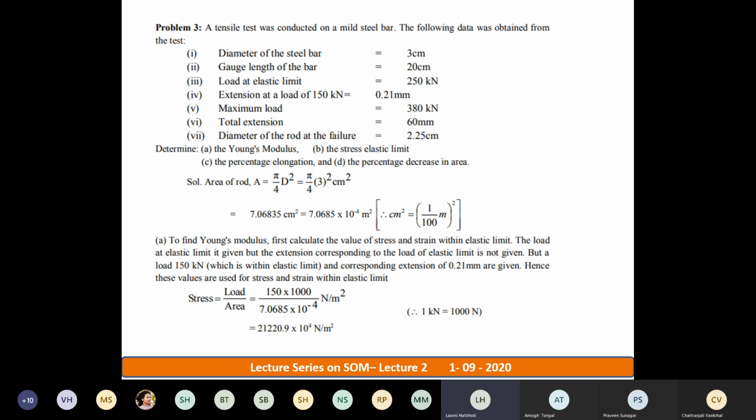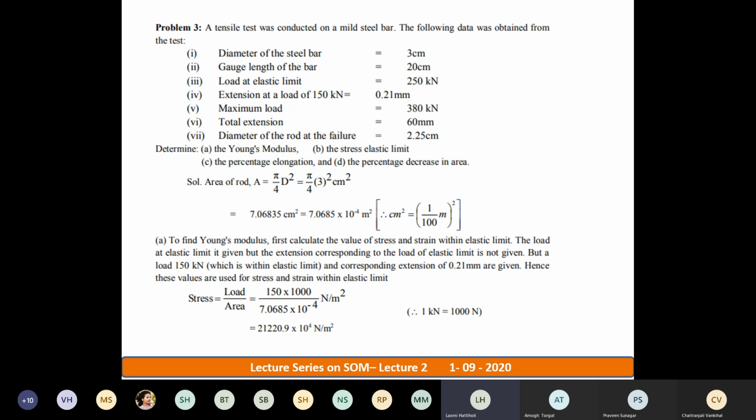So what can you tell me? What is the difference in extension here? Original length minus final length. What is that answer? 3 centimeter, ma'am. Very good. 3 centimeter. Okay. Very good. So this is how you concentrate and try to involve when I ask the question. Then only your interest will generate.